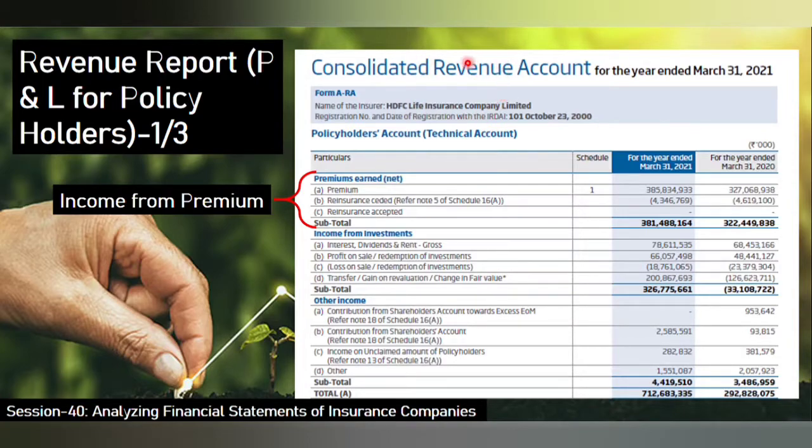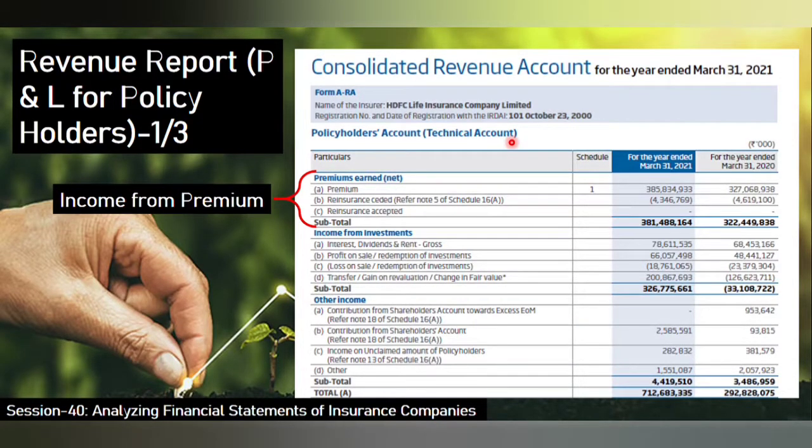But again, this P&L is divided into two in an insurance business. As I told, there are policy holders in an insurance business who are the premium payers, and the other thing is the shareholders, which are the basic investors. So insurance companies have to maintain two separate P&L statements that we'll call revenue reports. So there are two revenue reports. One is for policy holders and the other one is for shareholders. What you see on my screen is the revenue report for the policy holder.